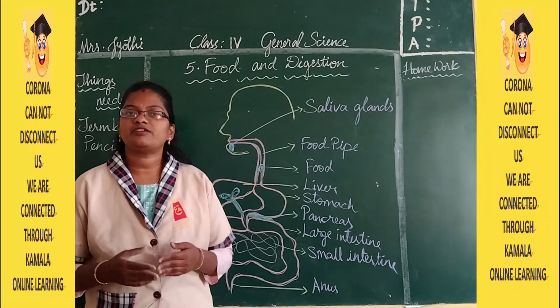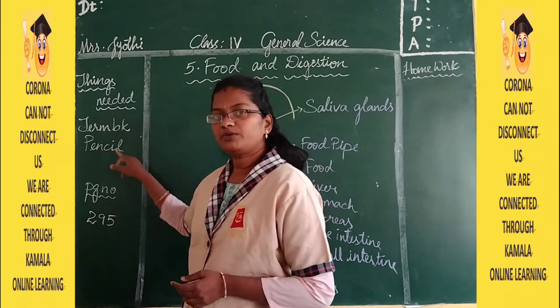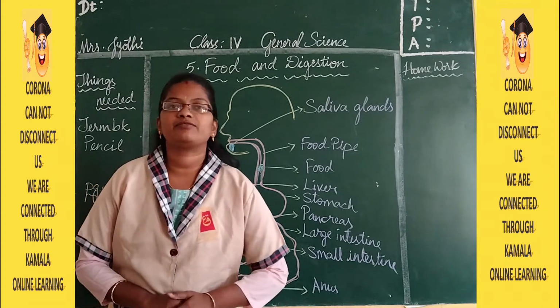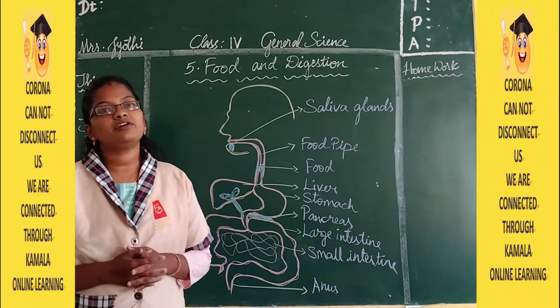We are in lesson number 5, that is food and digestion. About different types of food we have learned. Now today we will learn about digestion. So keep your notebook ready, pencil ready. Take out page number 295. We have learned about different types of nutrients.